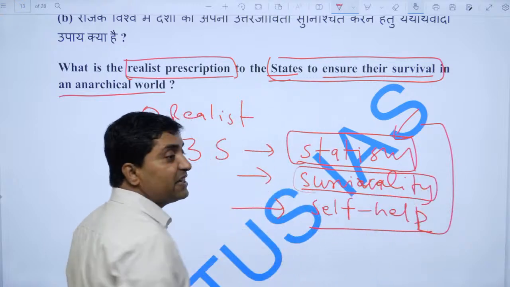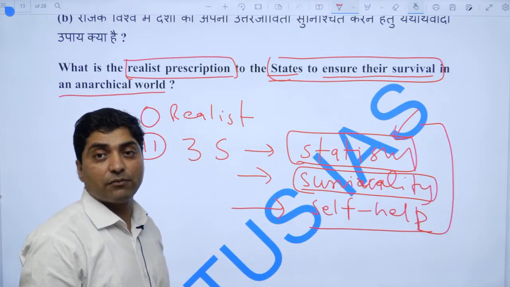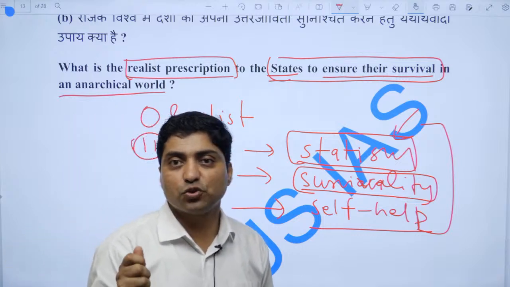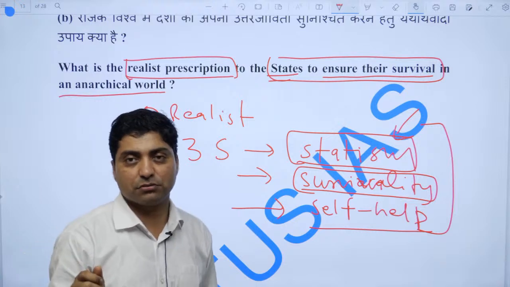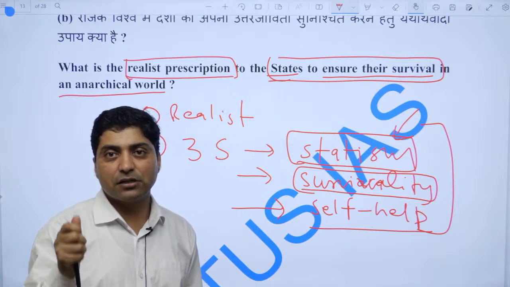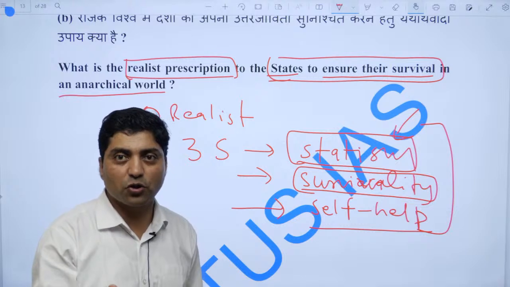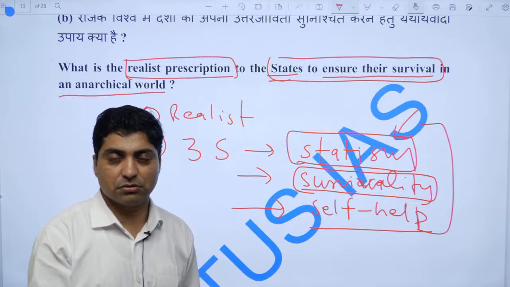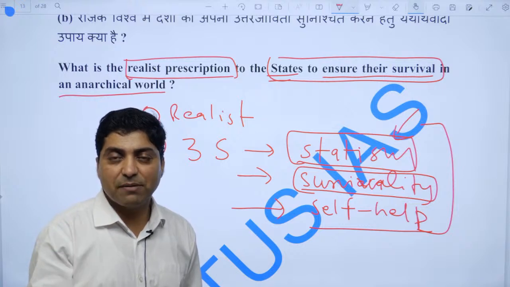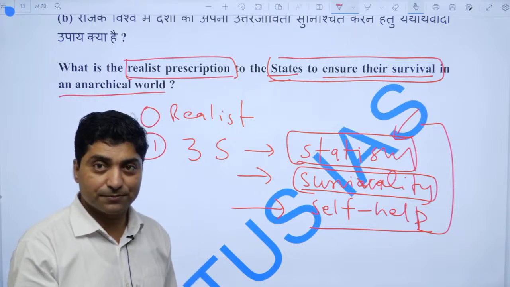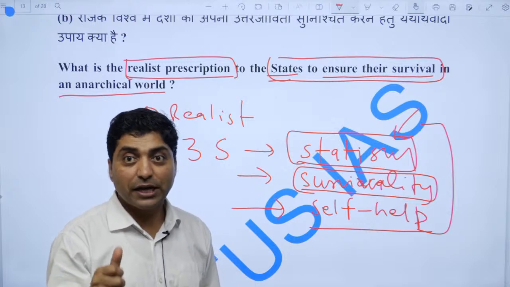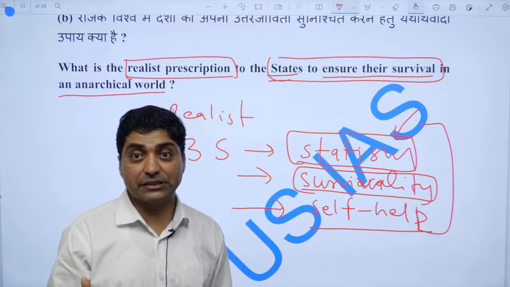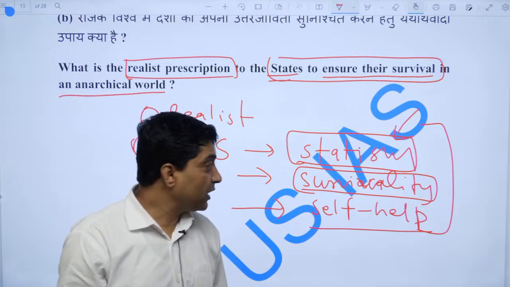The realist thinks that the first and foremost law of diplomacy is self-preservation. Every statesman should learn that their first job is survivability in international relations, right? And for survivability they have to acquire power, without which they can't ensure survivability, self-preservation, right?